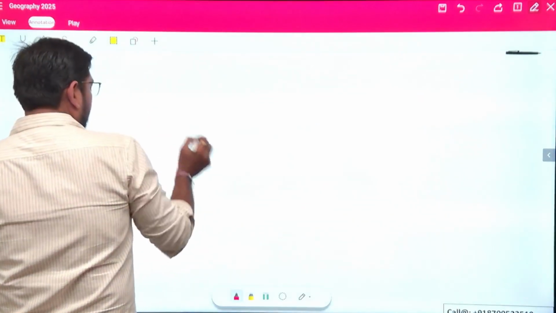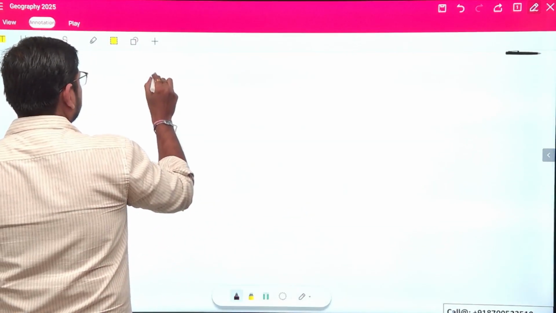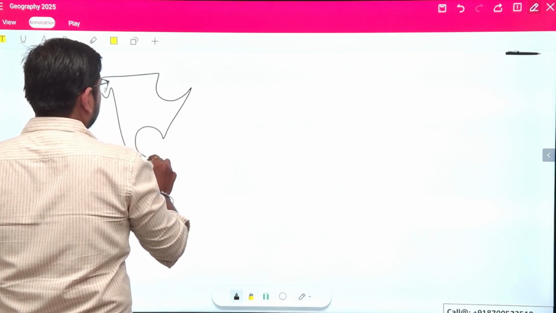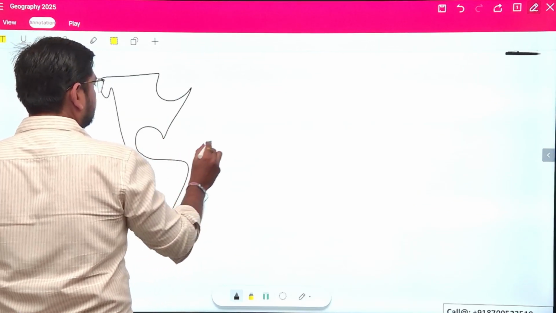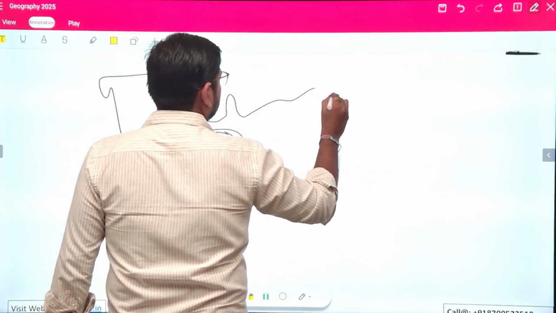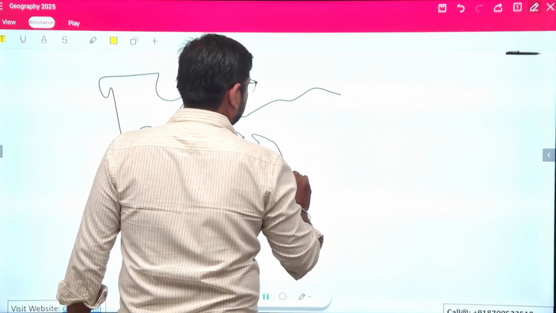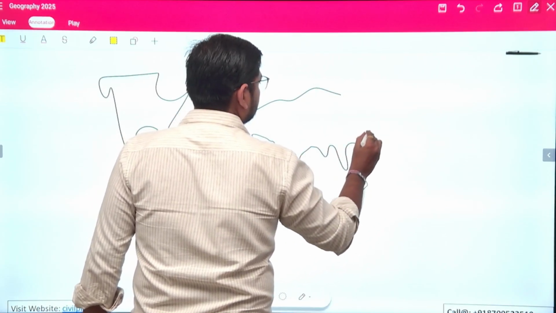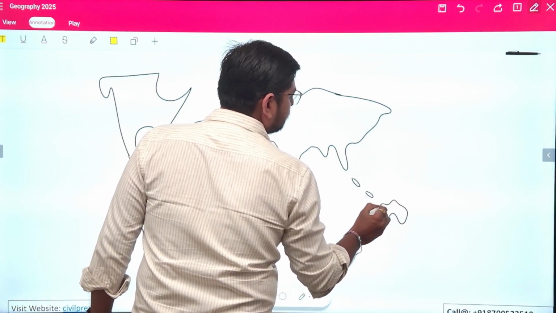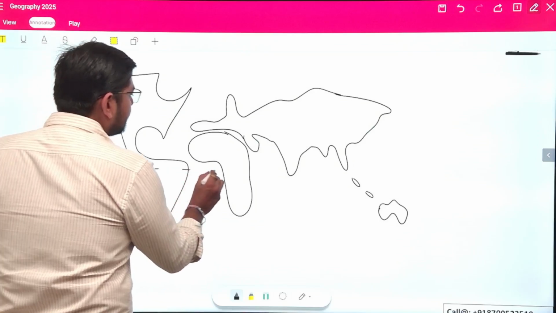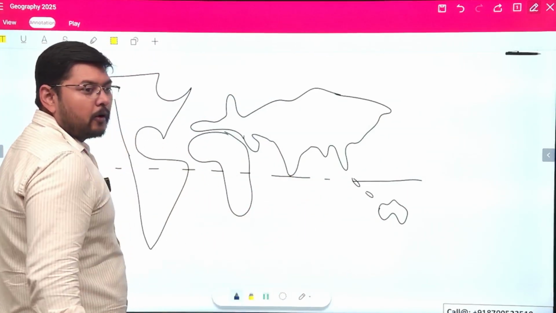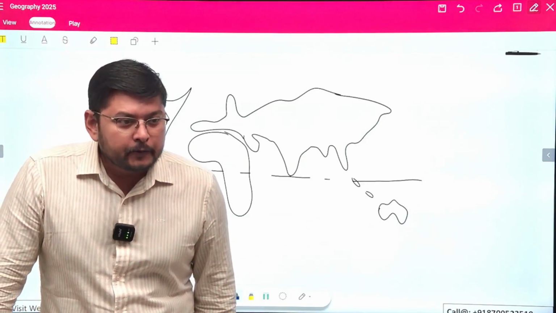Now, in the world map, what I can see here is that I can predict certain regions where I can see the presence of oil reserves, offshore and onshore.